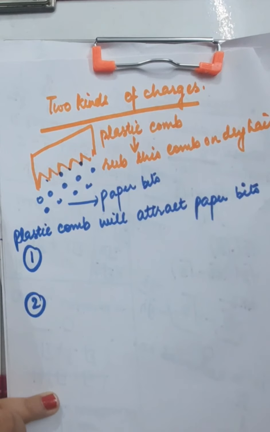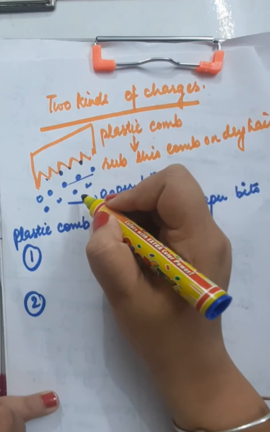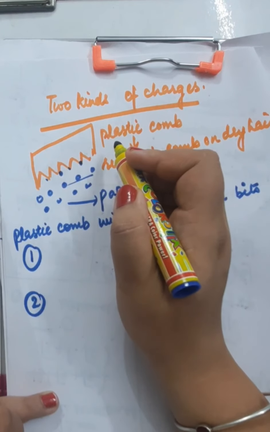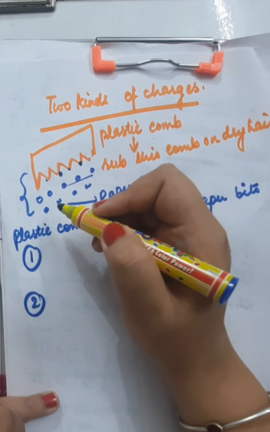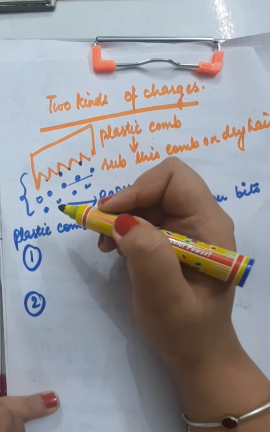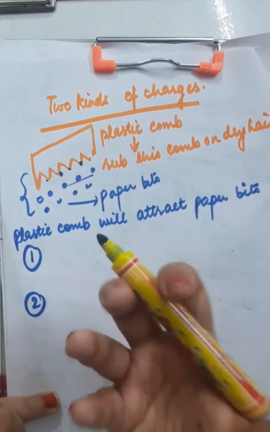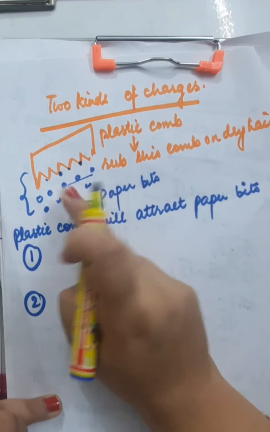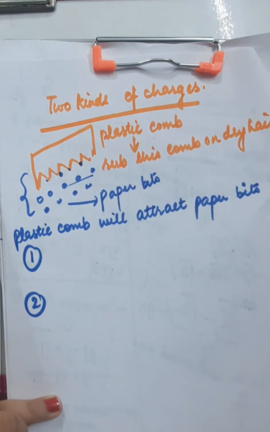Aspect number one: did you see that the paper bits lifted up in the air and stuck to the plastic comb? This means they were being attracted by the comb. But this is a force other than gravitational force, because gravitational force tries to keep things on the surface of the earth. But these paper bits are lifted up in the air and go to the plastic comb and get stuck to it.